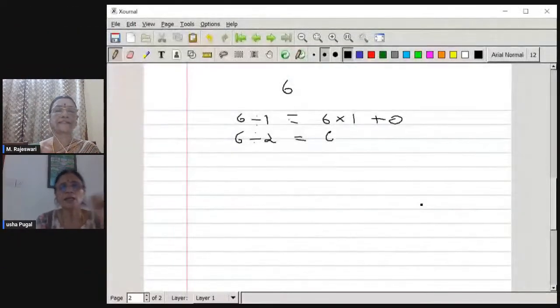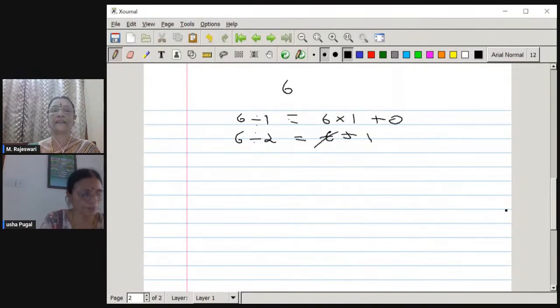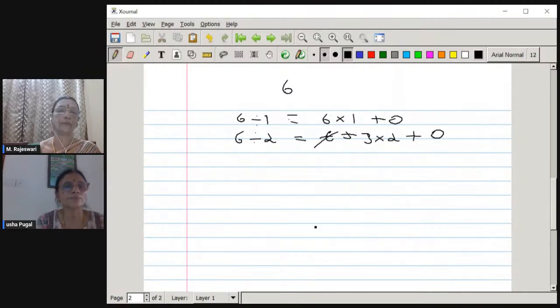Take any number, for example 6. If you divide 6 by 1, you get 6 as the quotient and the remainder is 0. Similarly, 6 divided by 2 gives 3 as the quotient and 2 as the divisor, so you write this as 3 into 2 plus the remainder 0.